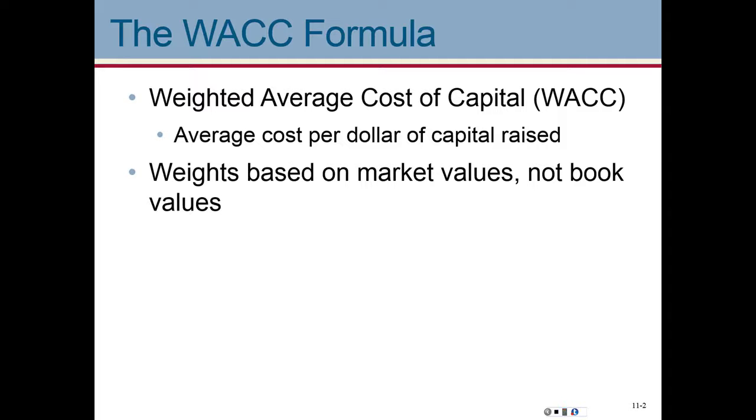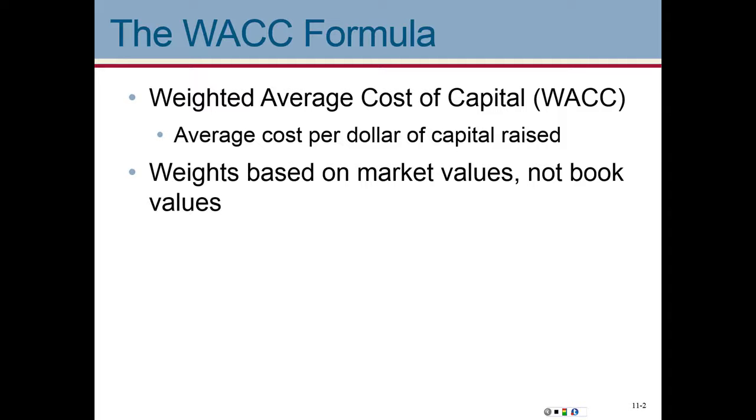So we're going to be working with weights. We worked with weights before, but this time we're going to be working with the weights of common stock, the weight of preferred stock, and also the weight of debt, the weight of bonds. Those are going to be based on market values, right? Remember, there are market values, there are book values. Market value is right now how much does it cost, right?